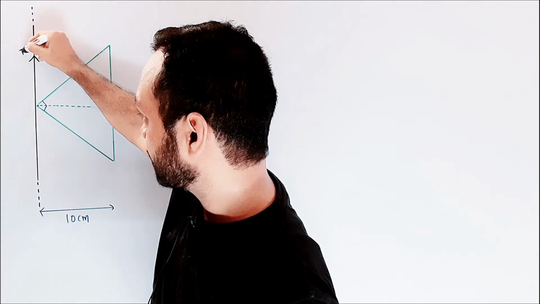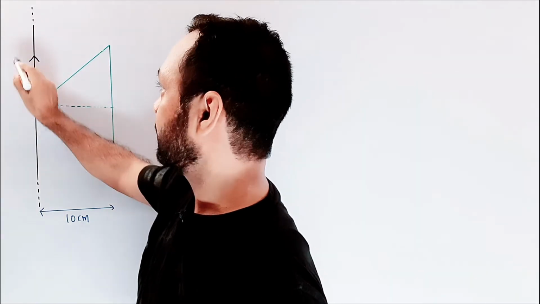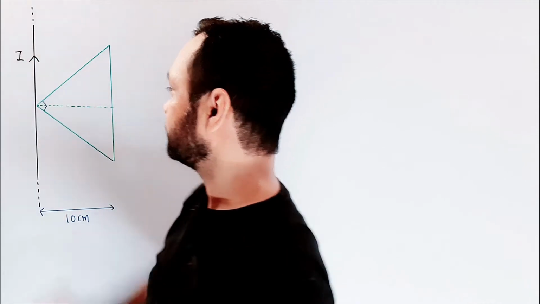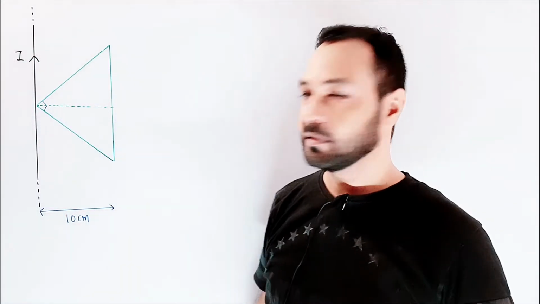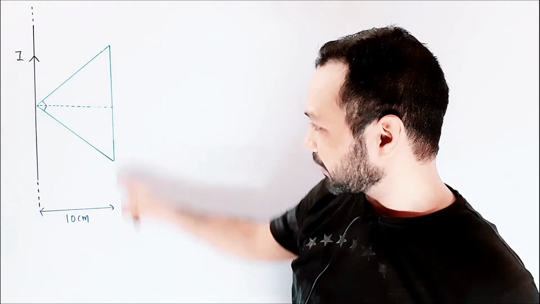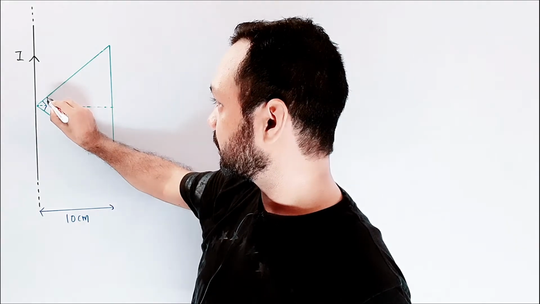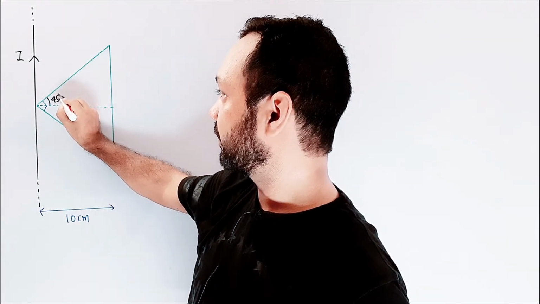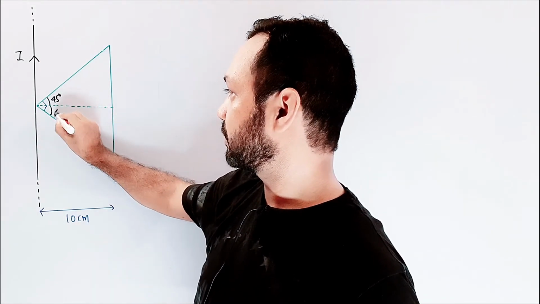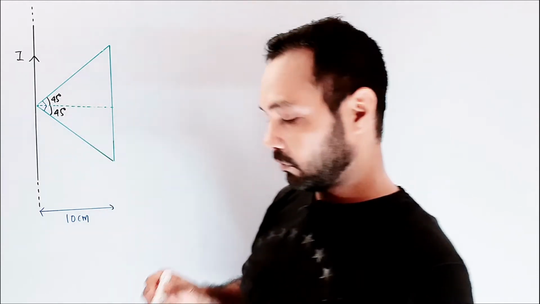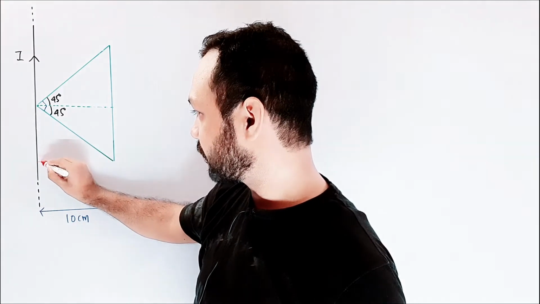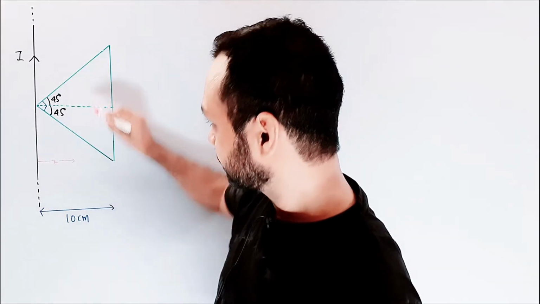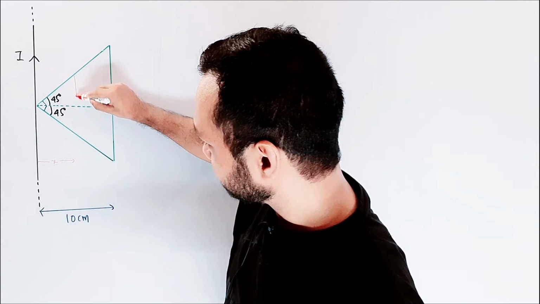For the calculation of mutual inductance, I am sending a current I here, and this is a right isosceles triangle. This side is parallel to the wire, and this is the 90 degree vertex. So obviously this angle will be 45 degrees, and so will be this angle. Now, at a distance x from the wire, I will take a strip like this.